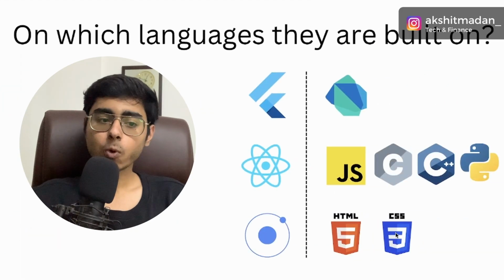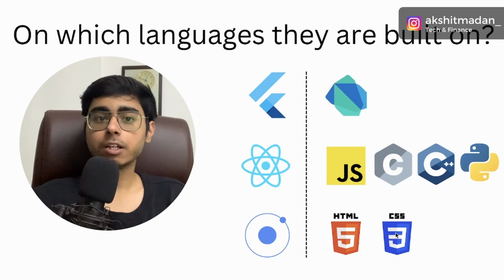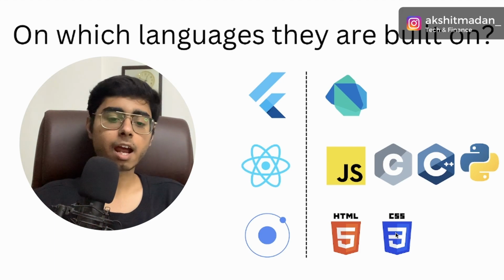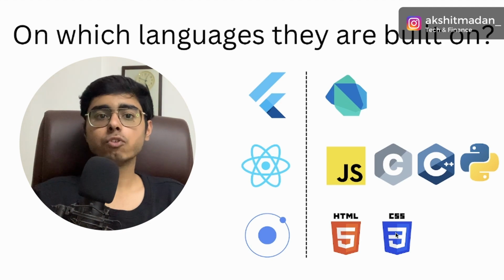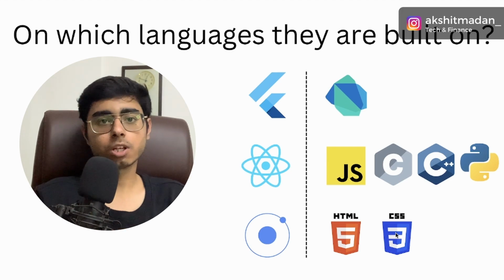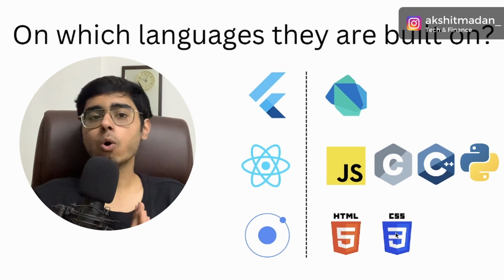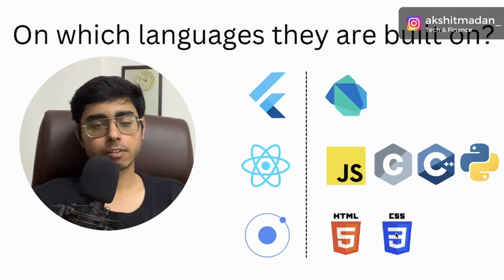Moving on to the next point, on which languages they are built on, or which languages they mainly use, right? So as we know, Flutter is using Dart, React Native is based on JavaScript, C, C++ and Python. But if you are going to work with React Native, you just need to know JavaScript and TypeScript, right? So with JavaScript, you are all set to work with React Native, right?